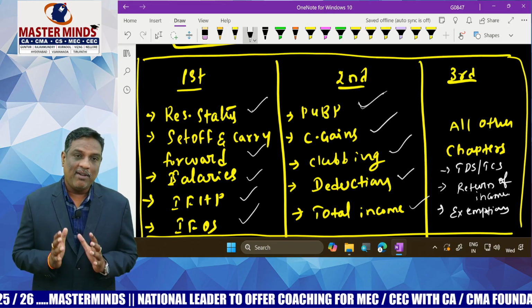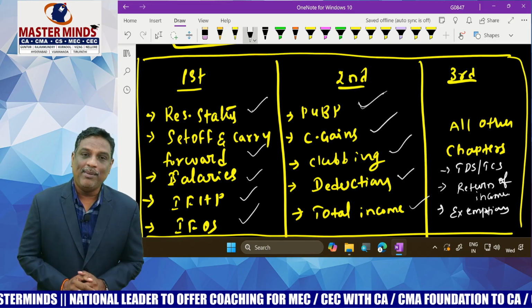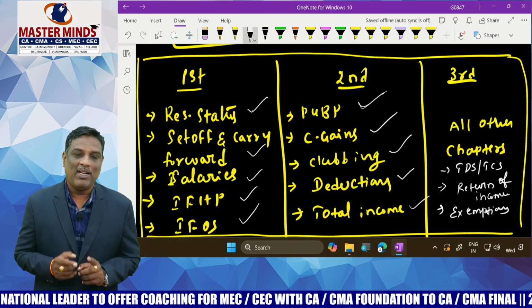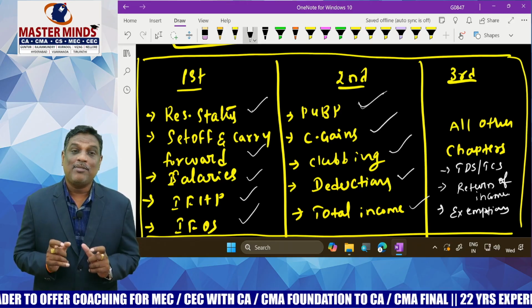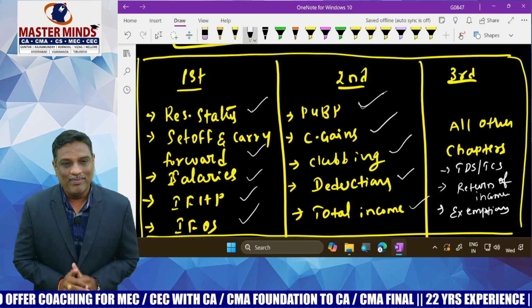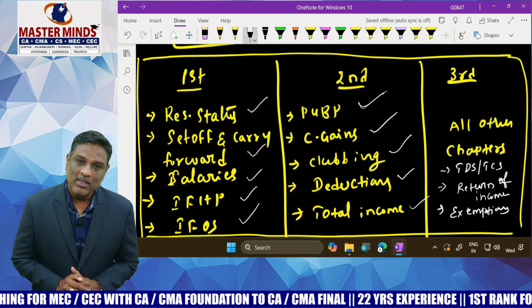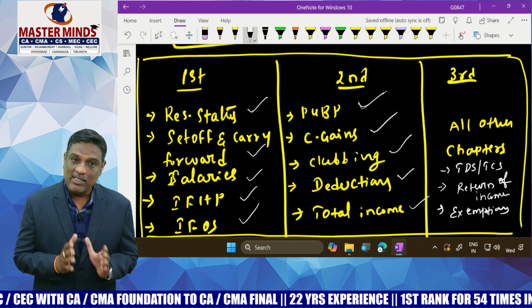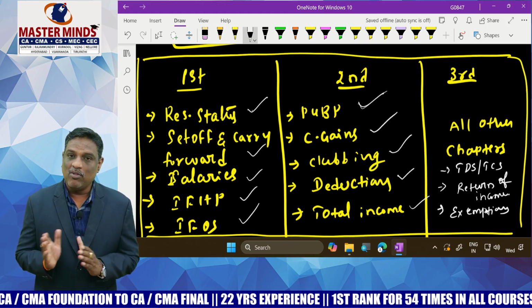If you have sufficient time, then prepare the remaining 2 heads also, PGBP and capital gain. Out of these 2 heads, concentrate more on capital gains. For PGBP, at least prepare the adjustments covered in each and every problem. Adjustments are very important relating to the PGBP head of income. If you have prepared comfortably the chapters in first priority and second priority, and you have sufficient time, then go for other chapters.